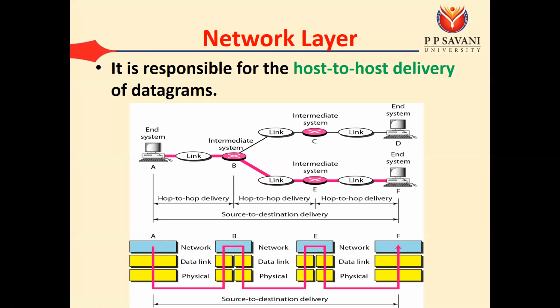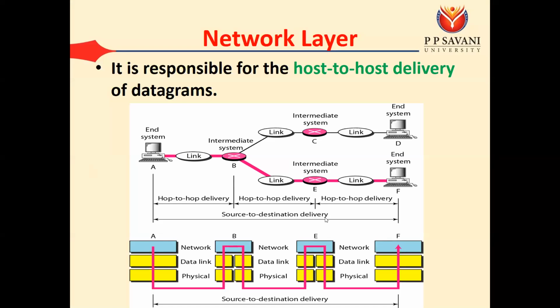network. But whenever your data leaves the network and, suppose, goes to some other network, at that time we require the network layer. When our data is going to another network, we require some type of device that can transfer your data to that particular network. Those devices are known as routers. The main responsibility of the router is to transfer your data from one network to another network.